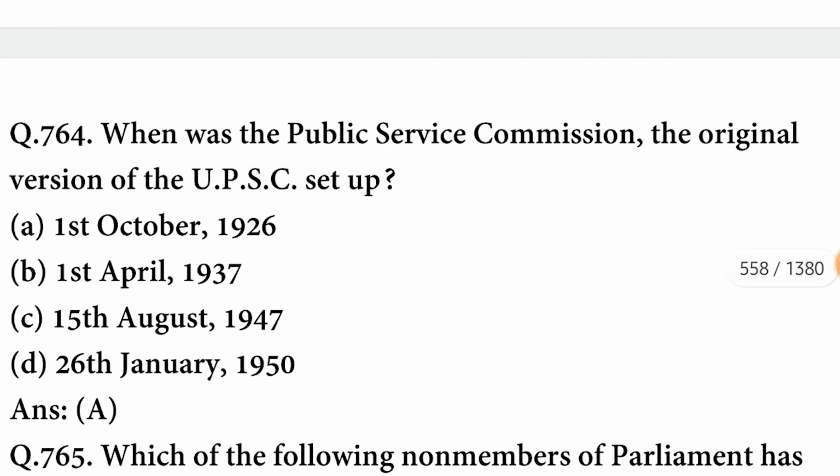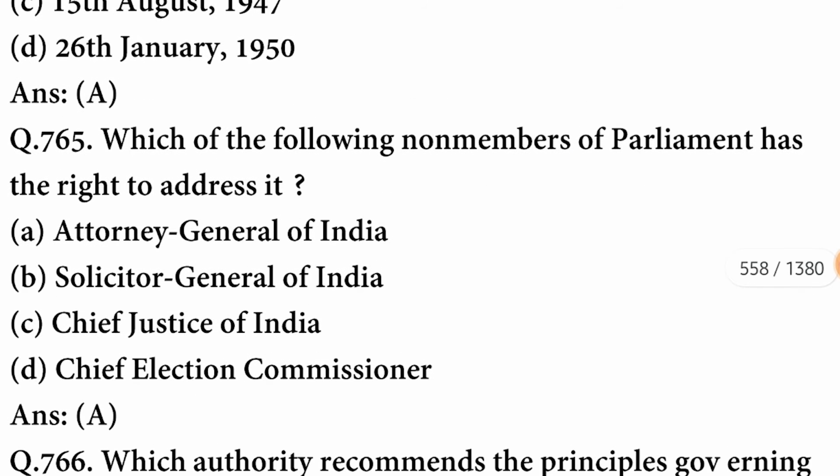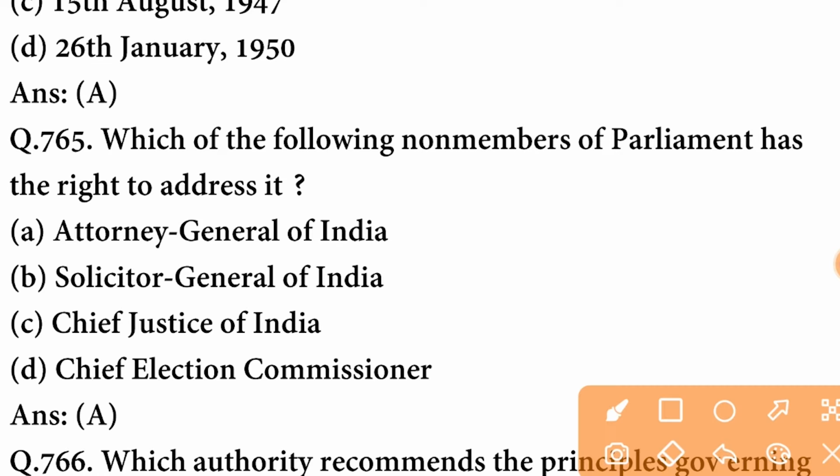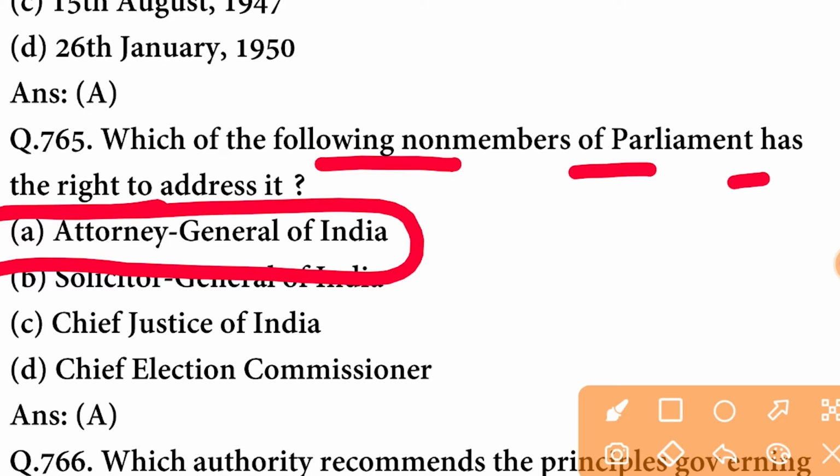When was the Public Service Commission, the original version of the UPSC, set up? It was set up on 1st October 1926. Which of the following non-members of Parliament has the right to address it? The non-member of Parliament is the Attorney General of India.